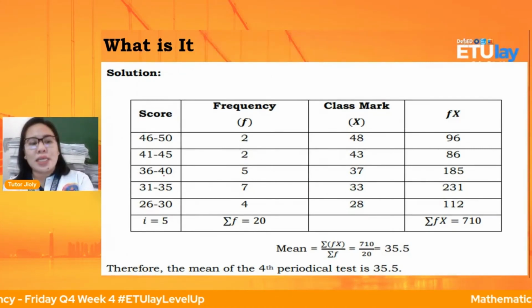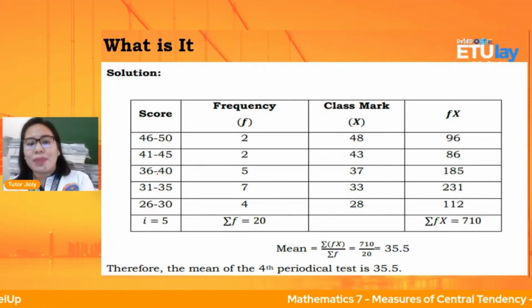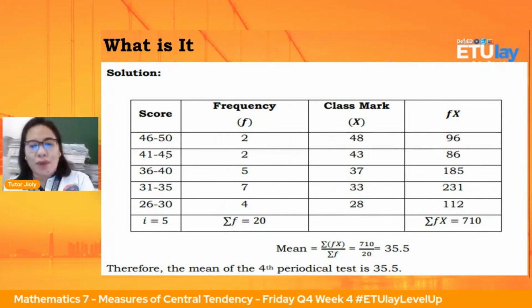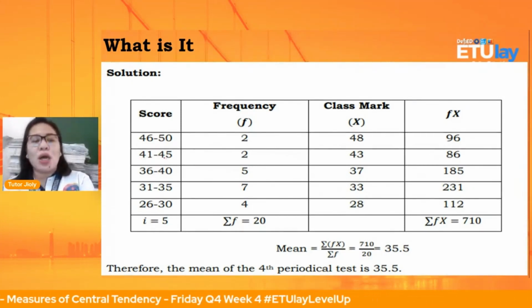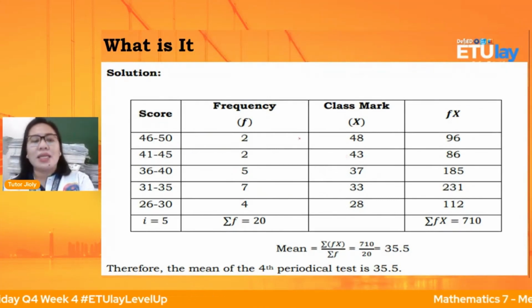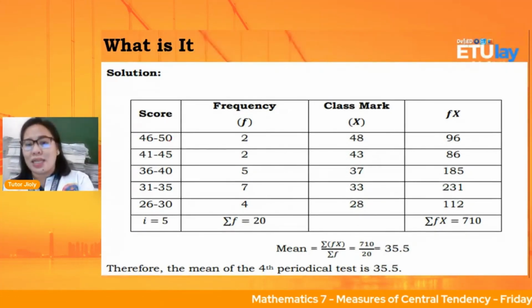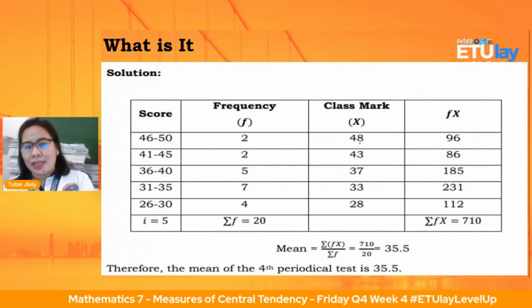Same with 36 plus 40, that is 76. Tama po ba? 76 divided by 2, nakuha natin si 38. Same with 41 plus 45, that is 86, divided by 2 is 43. Then, 46 plus 50, that is 96, divided by 2, that is 48.